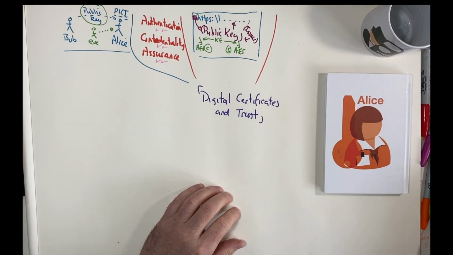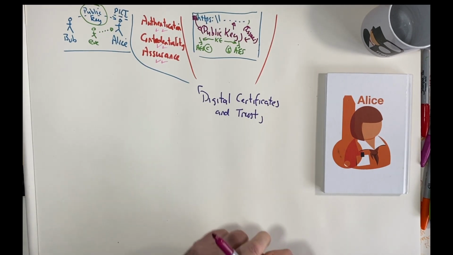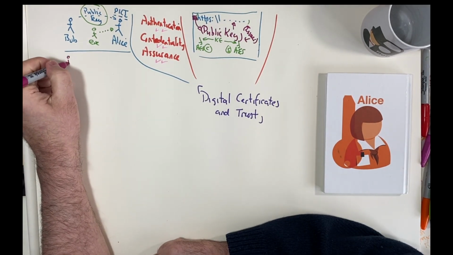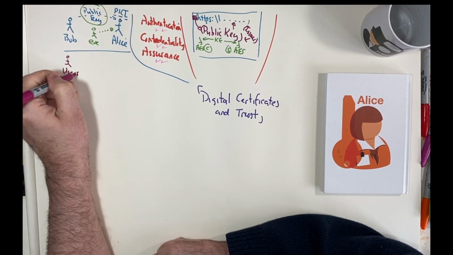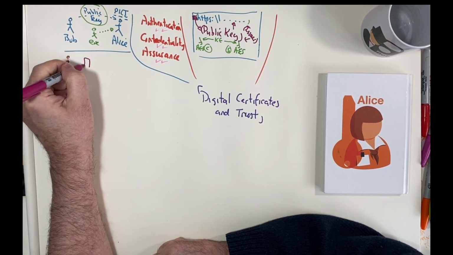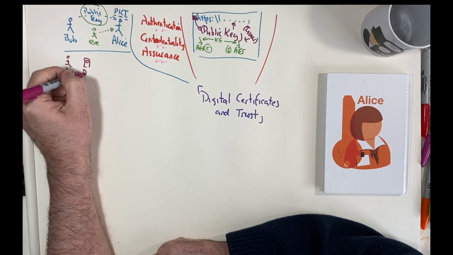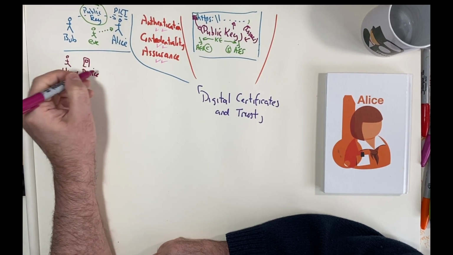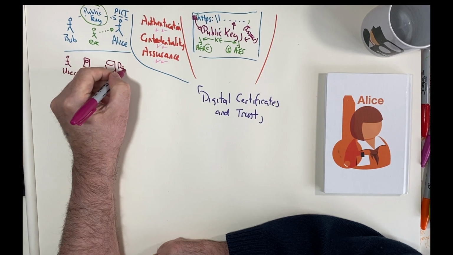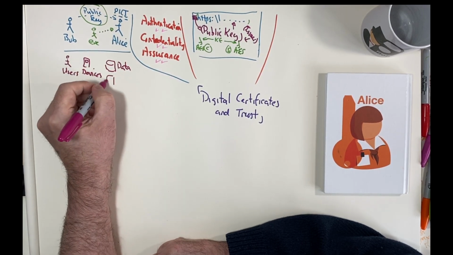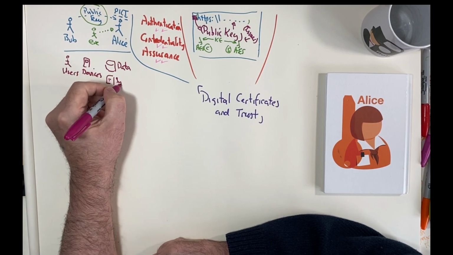So first, let's look at what we are protecting. Well, obviously we are protecting or authenticating users. We authenticate our devices, our data, and obviously our systems.